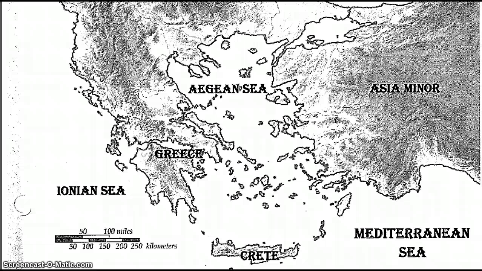Number 2. The terrain of ancient Greece most likely led to the development of A. A large unified nation, B. Isolated and independent city-states, C. River valley civilizations.